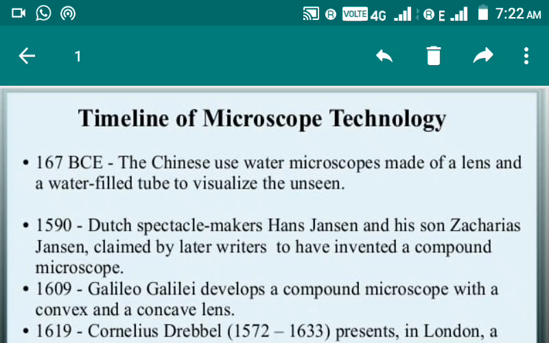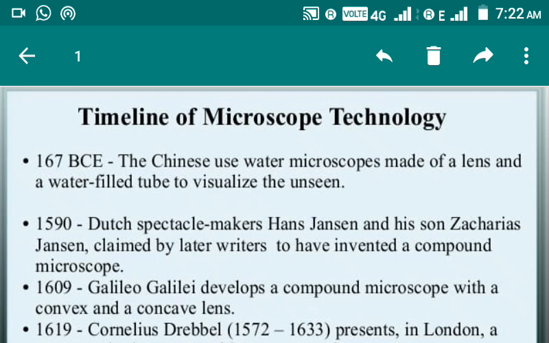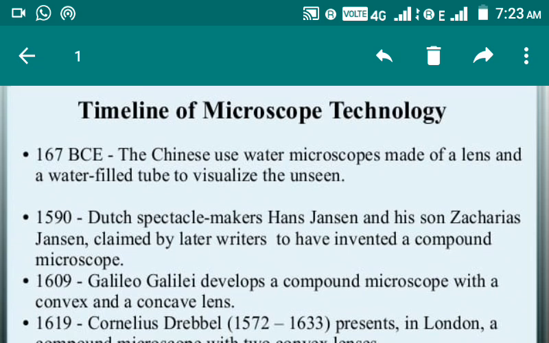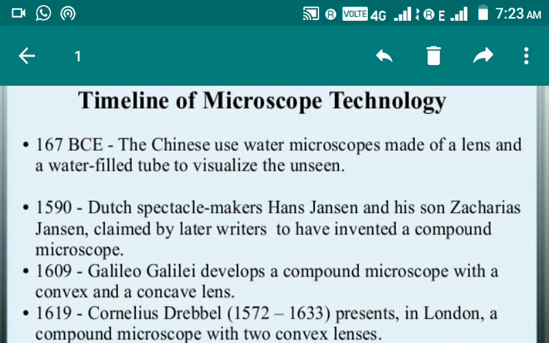In 1590, Dutch spectacle makers Hans Janssen and his son Zacharias Janssen were claimed by later writers to have invented a compound microscope. Students, this is the first time when the compound microscope came into existence, and the credit goes to Janssen and Janssen.